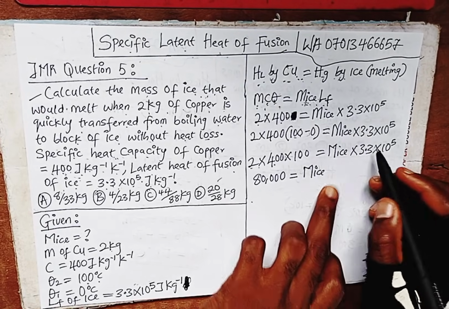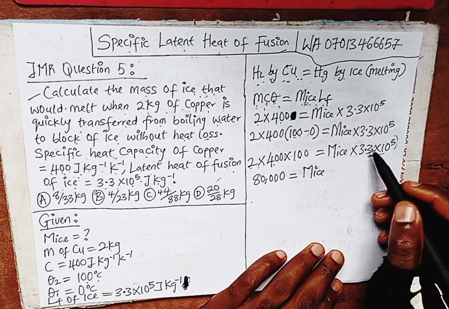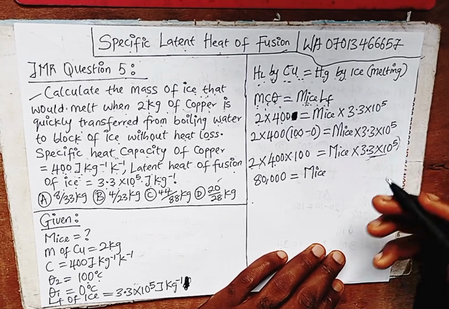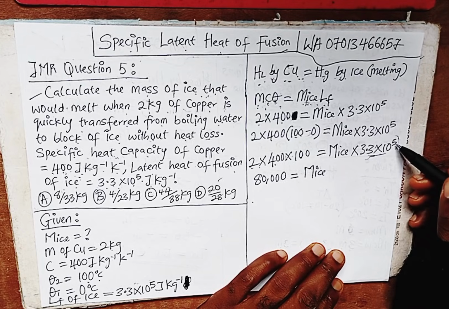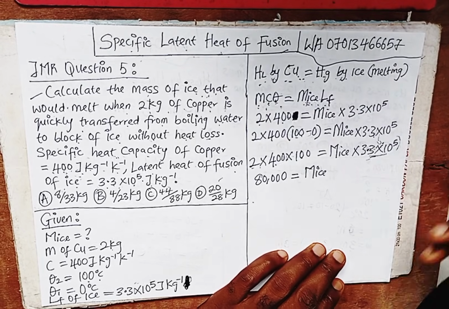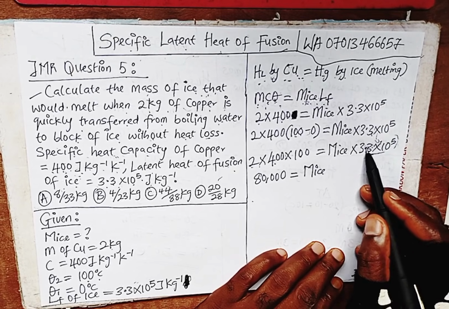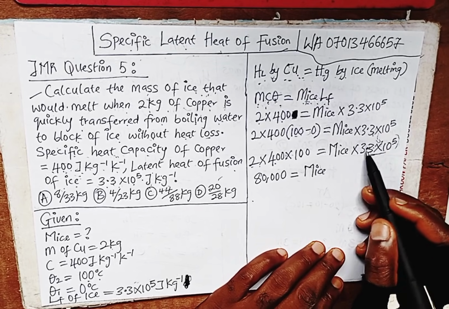Since we have only one standard form here, like I always advise you guys, anytime you have only one standard form, convert it to figure so that it is no worry to you. This shows that there are 5 zeros in this figure. We count the 0 together with the 3 after the point, so we are going to have 5 figures after the point.